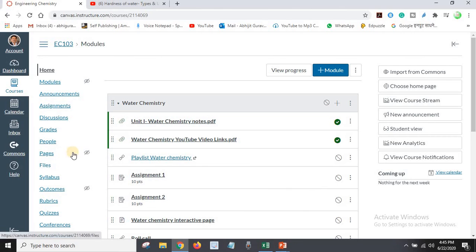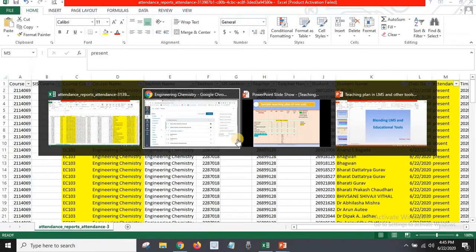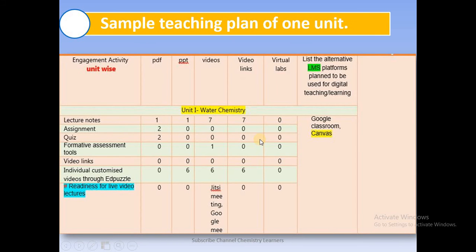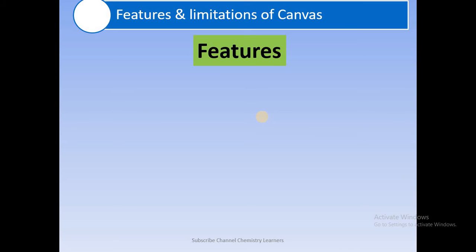It is totally free, but there are some disadvantages also. So this is about Canvas. This is the sample teaching plan I have explained with the help of the learning management system platform, and there are some tools that I have used: Edpuzzle, Google Quiz, and some video lectures. If you want to know about the features and limitations of this, there are different features and limitations of Canvas.